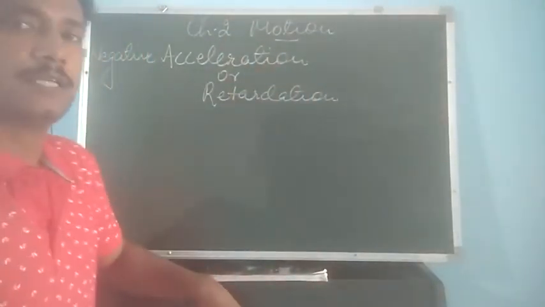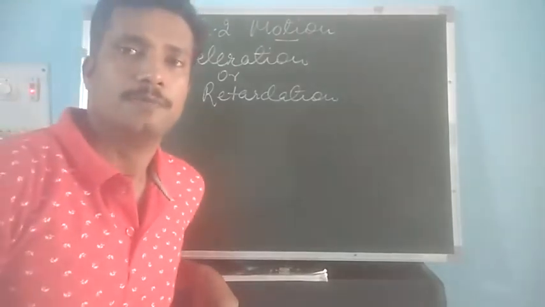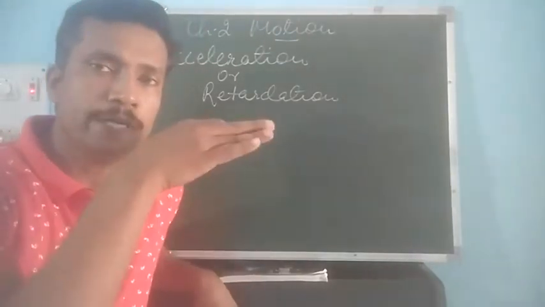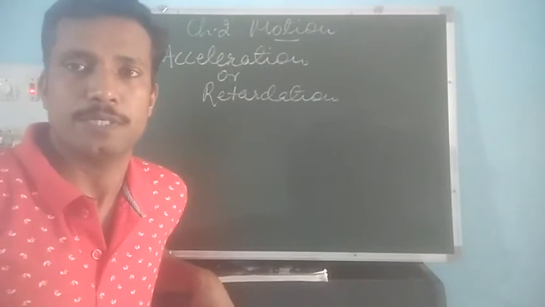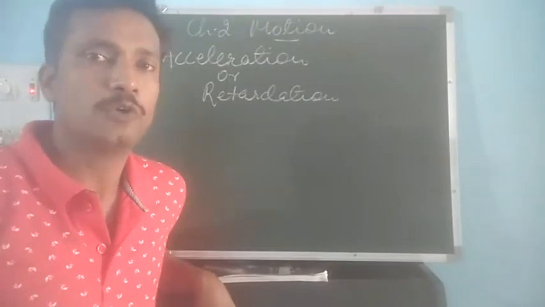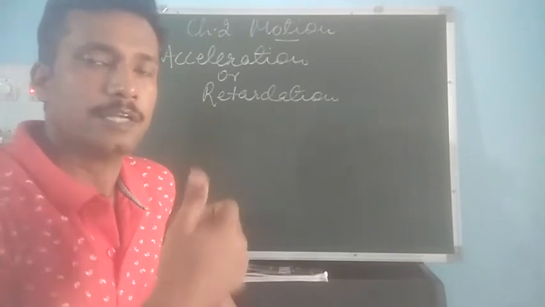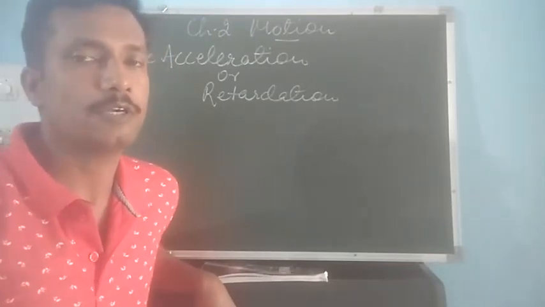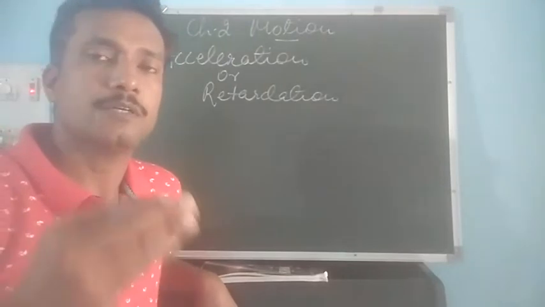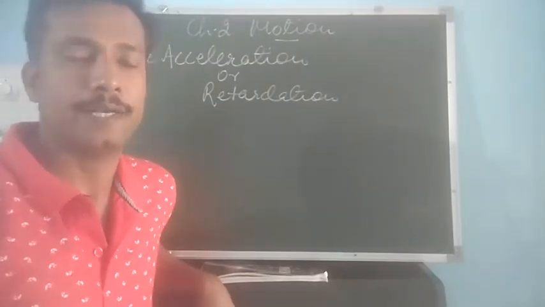Negative acceleration or retardation comes when the body slowly decreases its velocity. As I told you, when you apply the brake, then there will be decrease in the velocity of a body, which results into the retardation or negative acceleration.